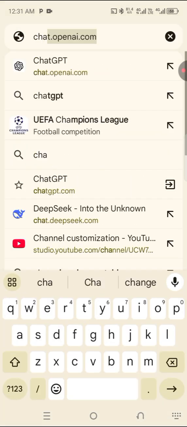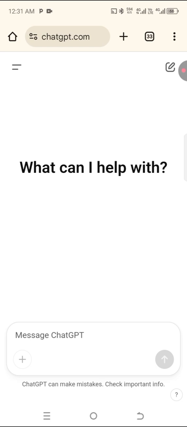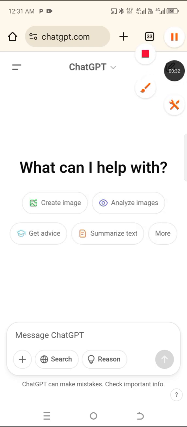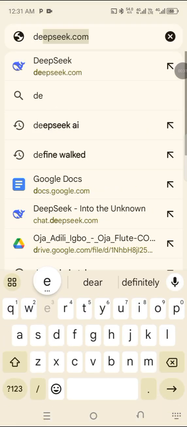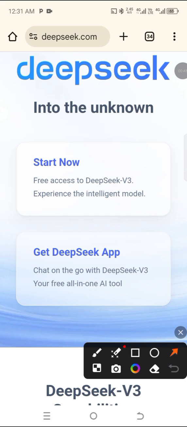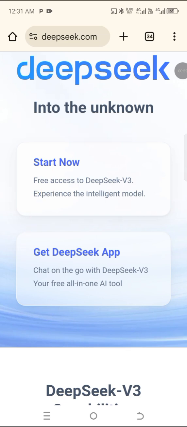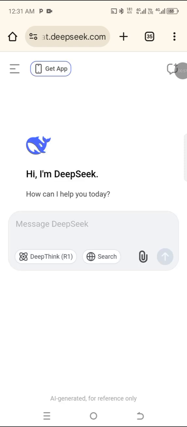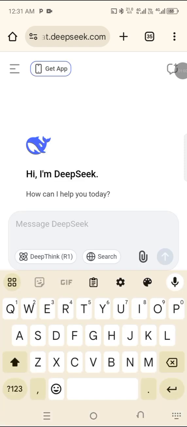So you can either use ChatGPT, or we can make use of DeepSeek.com, which is another AI. Whenever you want to start with DeepSeek, just click on start now. All right, so let's get started.